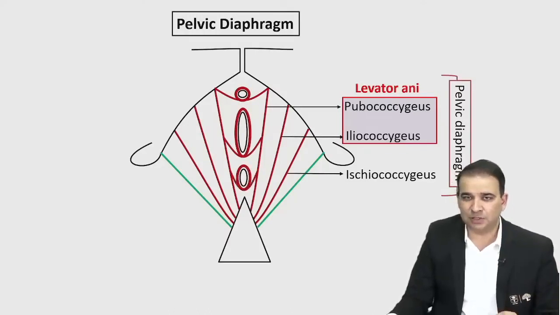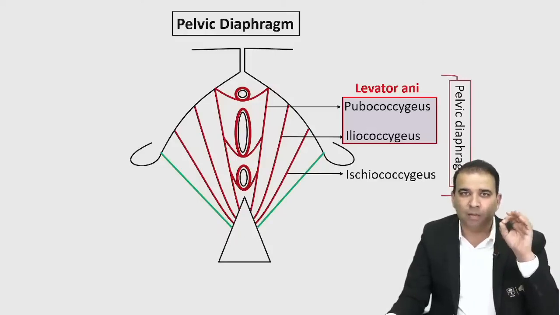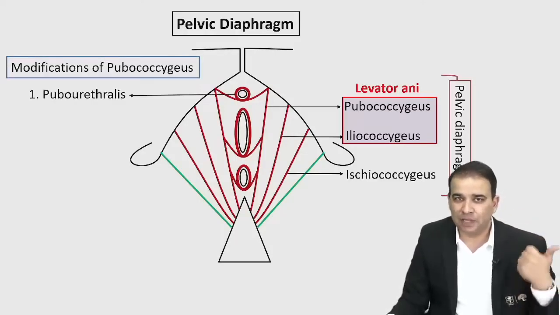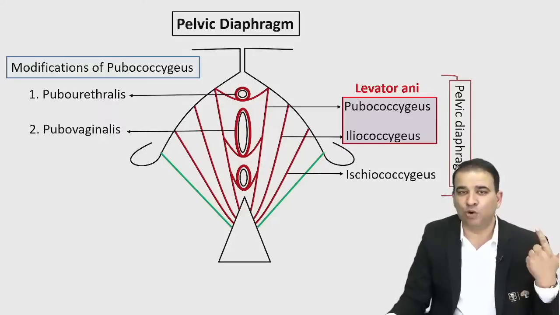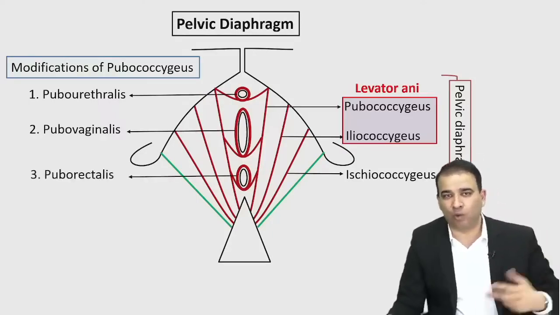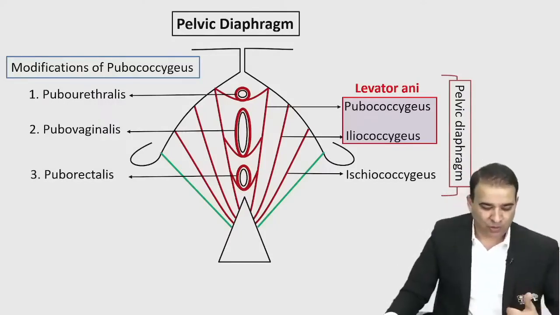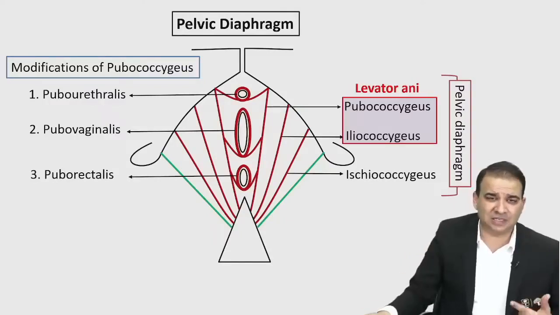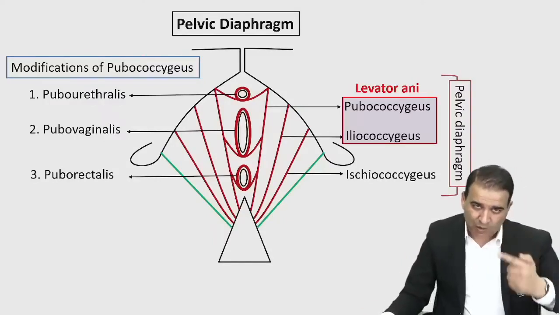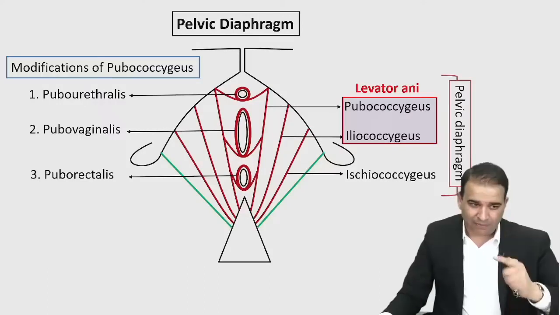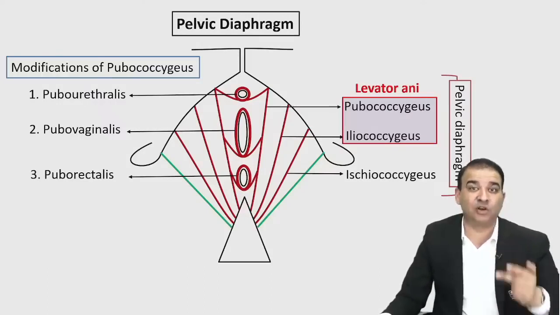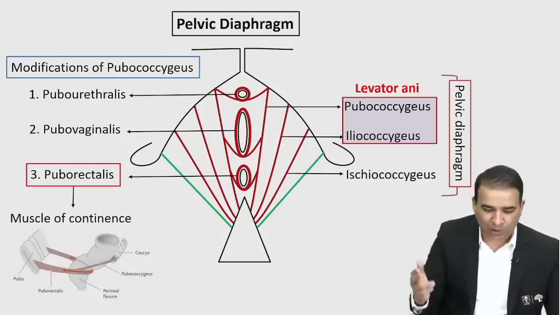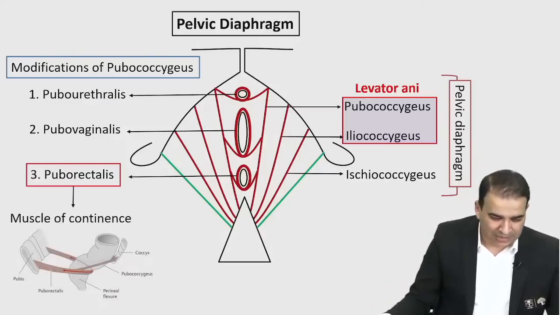So these three muscles which are like surrounding these openings here, they're all modifications of pubococcygeus, called as pubourethralis, pubovaginalis, and then puborectalis. Pubo will come in the name, obviously they are all modifications of pubococcygeus. So we got a pubourethralis, pubovaginalis, and puborectalis. And especially this puborectalis muscle is extremely important, because that is the one which is basically maintaining the anorectal angle, the muscle of continence. The muscle of continence is the name given to the puborectalis muscle, guys, that maintains the anorectal angle, called as a puborectalis.